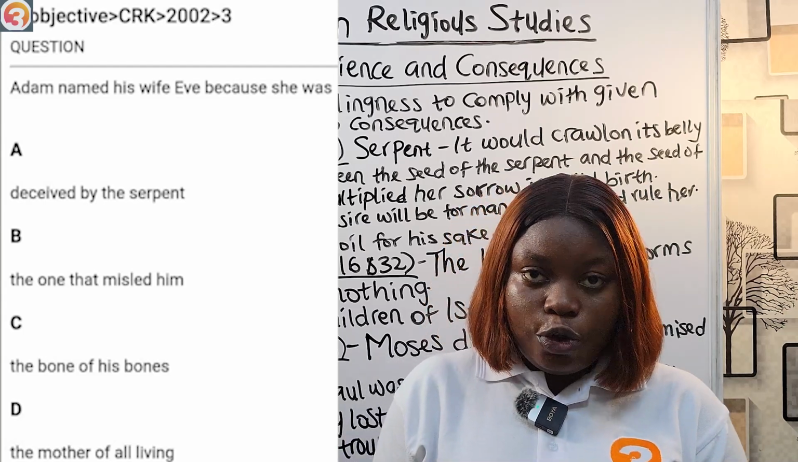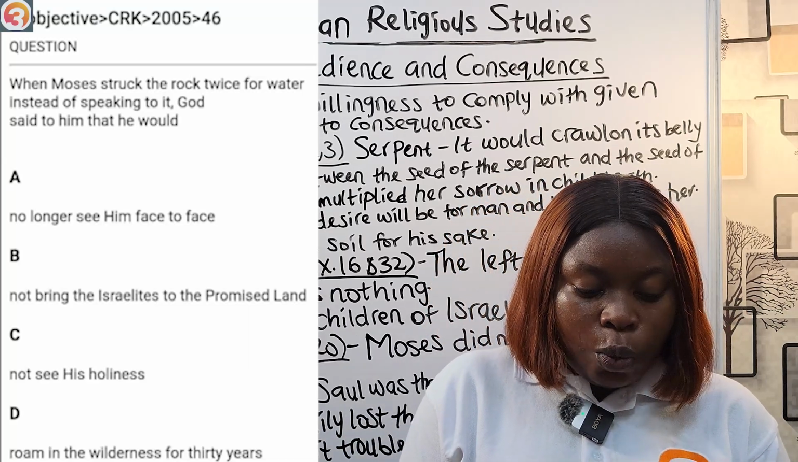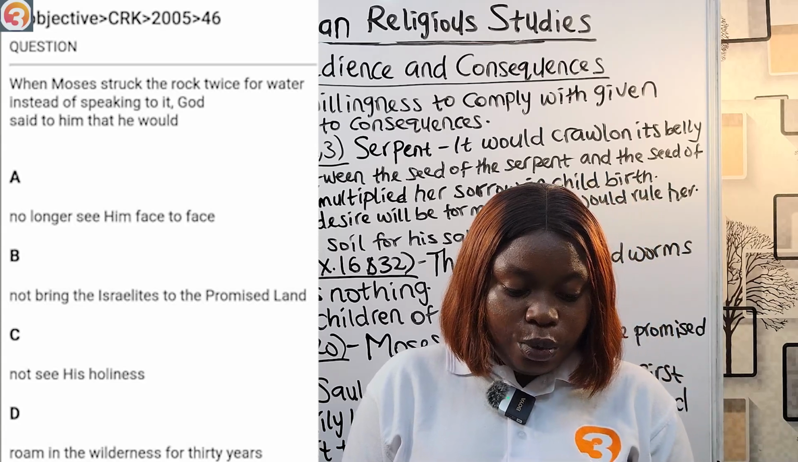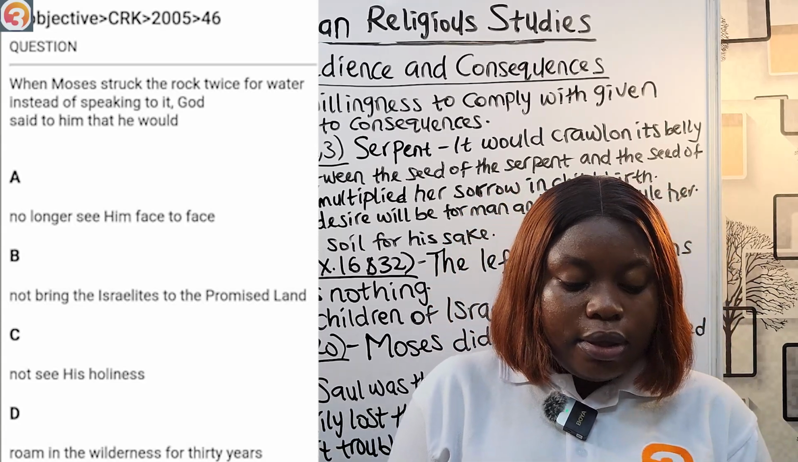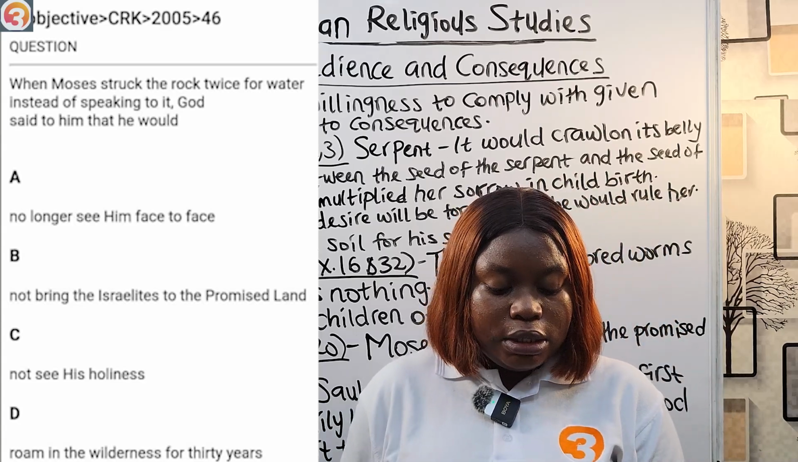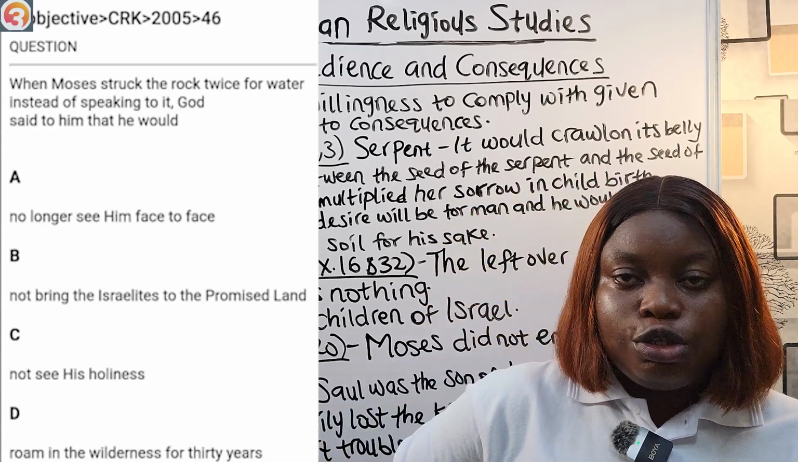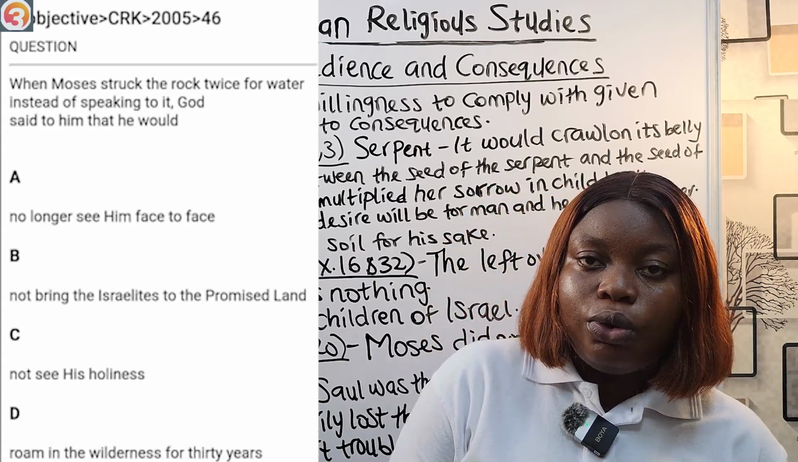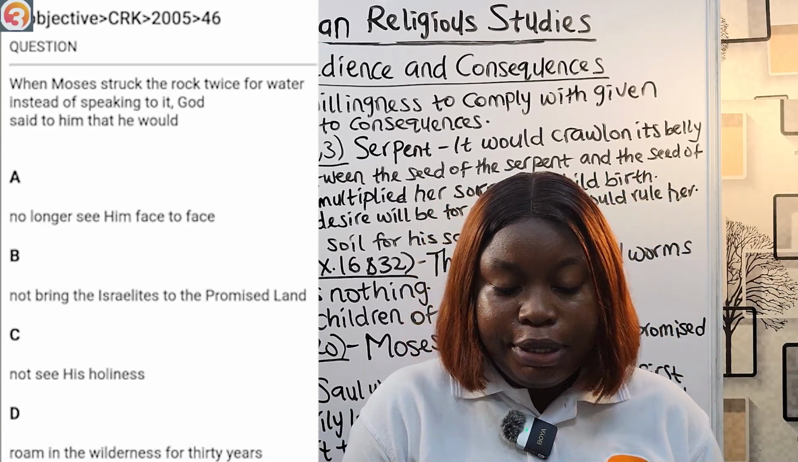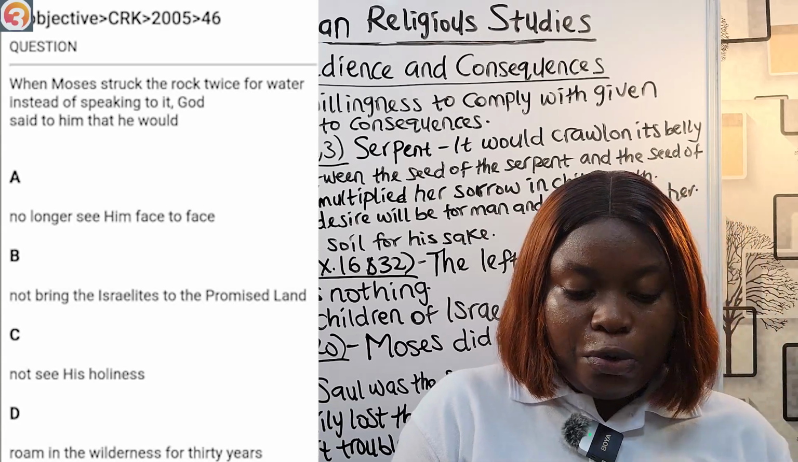Then we also have a question from 2005. When Moses struck the rock twice for water instead of speaking to it, God said to him that he would A, no longer see him face to face. B, not bring the Israelites to the promised land. C, not see his holiness. D, roam in the wilderness for 30 years. The answer is B, not bring the Israelites to the promised land.